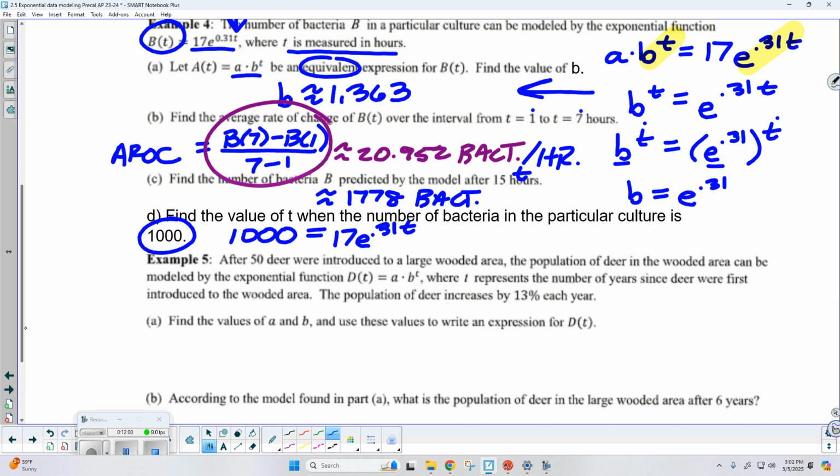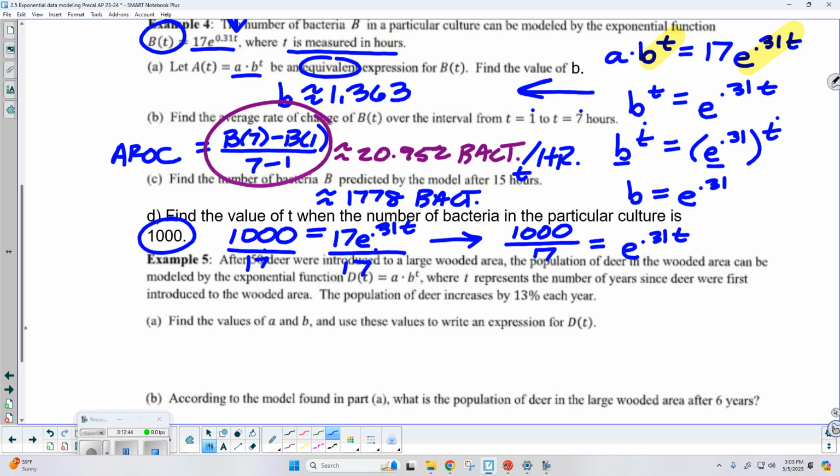Okay. Now, how many people remember their log properties? Okay, now we haven't talked about logs in here yet, so I'm not going to worry. If you remember your logs, you'd be able to solve it super quick. So without that, we're going to have to use the calculator. Okay, so we're going to go ahead and put each side in the calculator separately, and then we're looking for the intersection. Now, because this is 1,000, that's a huge number. We can go ahead and make this a little easier on ourselves. Let's go ahead and divide through by 17. So this is actually the equation I'm going to work with. 1,000 divided by 17 is equal to e to the 0.31t.